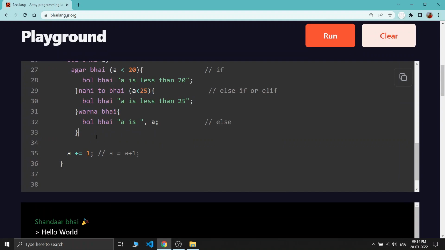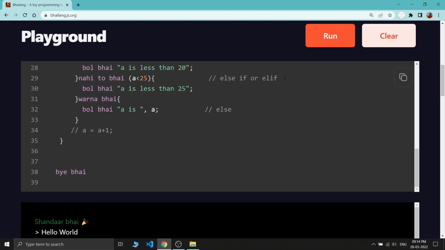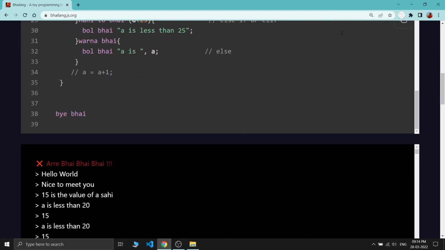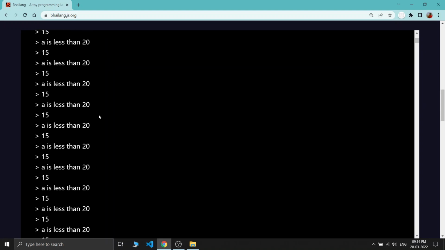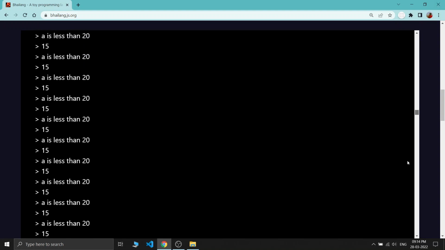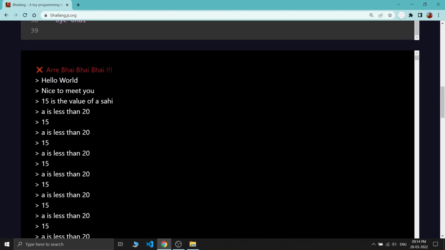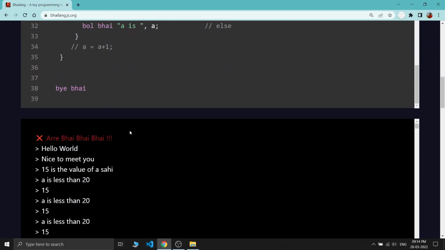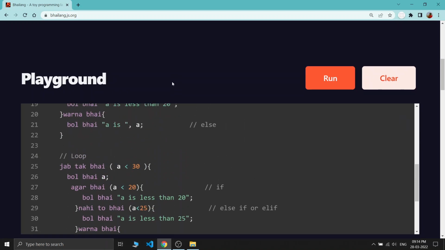And also suppose our loop becomes an infinite loop. For that I just need to delete this. After I run this program, let's wait for some time. Our browser got stuck because it became an infinite loop. And you can see without using the Shandar Bhai, now we have our bhai, and then our loop is executed so many times. Oh, so many lines executed. And when the Bhai language sees that our code became an infinite loop, it prints a bhai and provides one error. Okay, so this is how the Bhai language provides the errors.